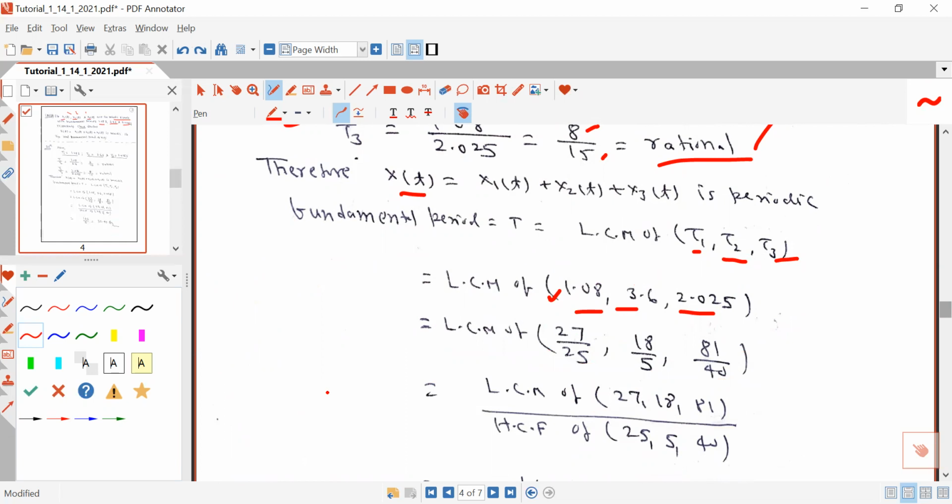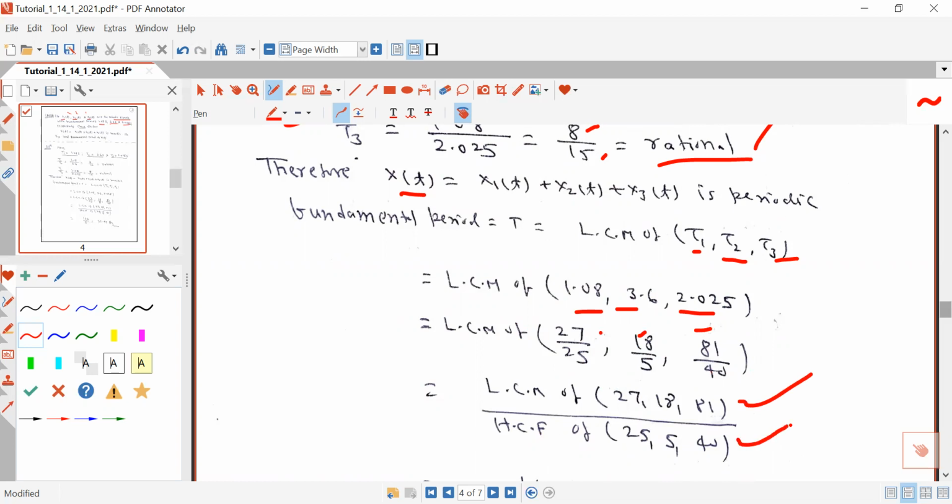So there is a technique to determine the LCM of fractions. The LCM of fractions will always be the LCM of the numerators of all the terms existing here divided by the HCF of the denominators. So this is the technique to calculate the LCM of fractions.